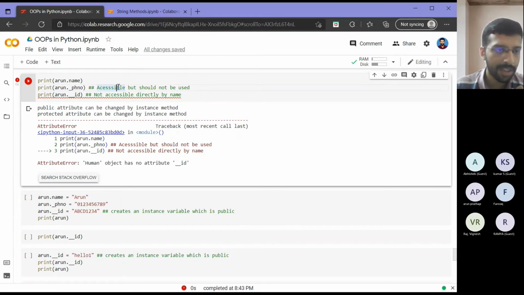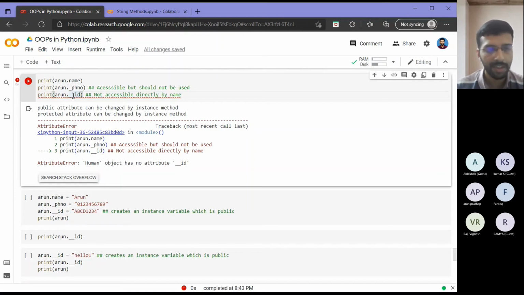Then one more thing I'll come to later. Even though I have told you private is not accessible, there is some hack with which you can actually access the private variable attributes. I will tell that, but you are not supposed to use that. But there may come situations, like suppose you want to modify TensorFlow, you are implementing some machine learning algorithm and you want to modify some parameter in some inner layer.